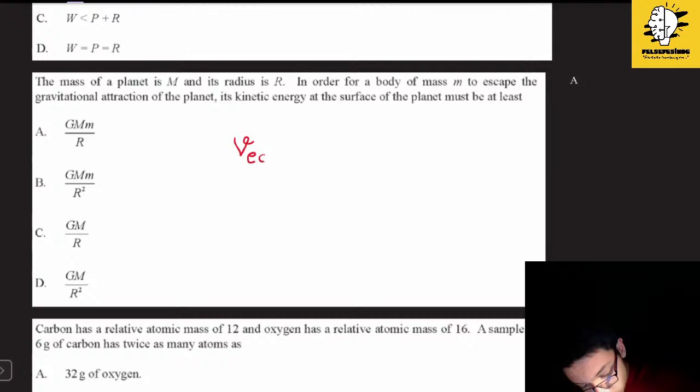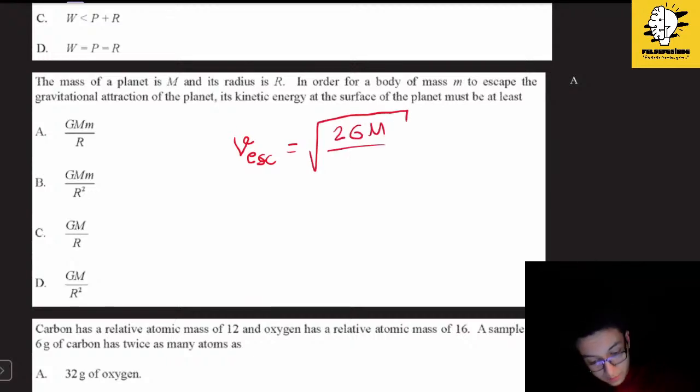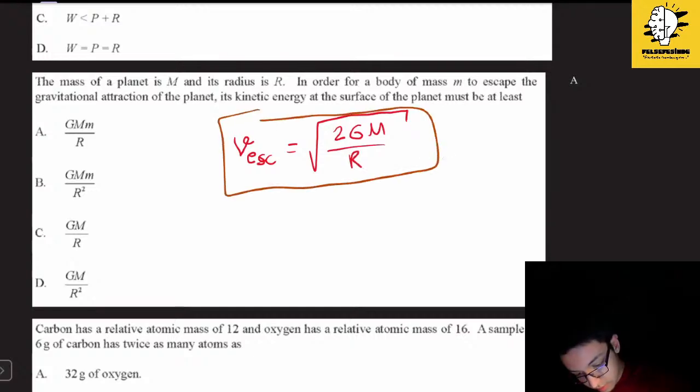V escape, I will write. Escape velocity will be equal to the square root of 2GM over r. This is given, by the way, in the data booklets.